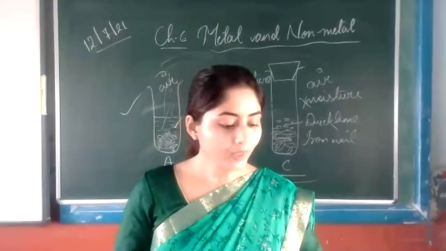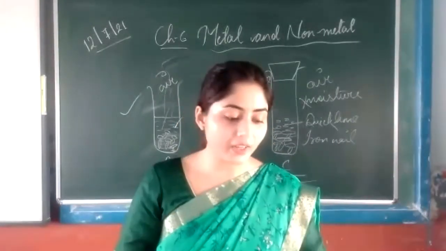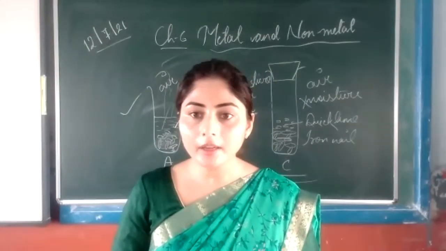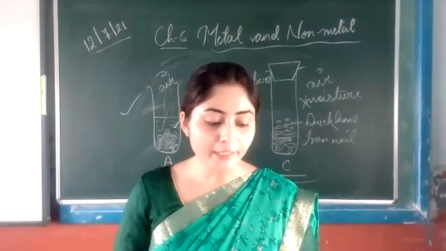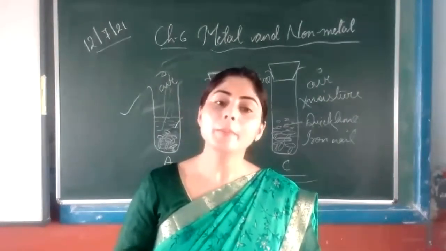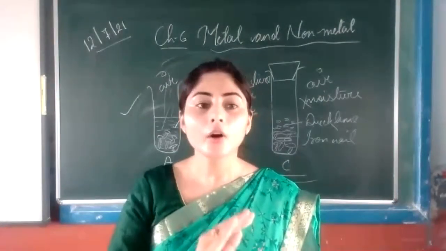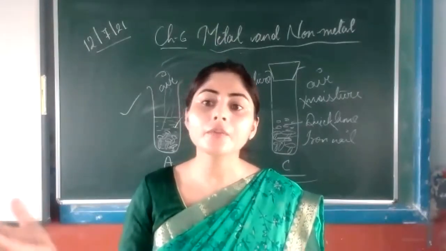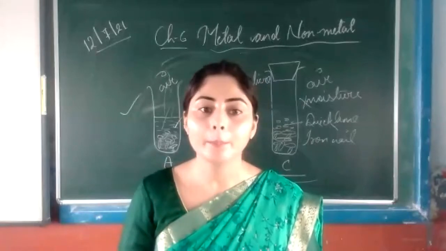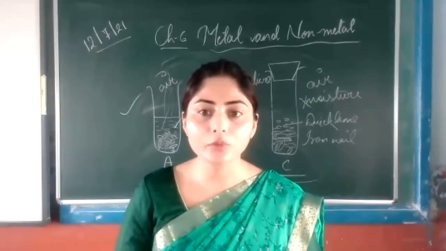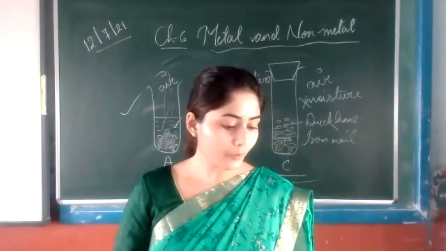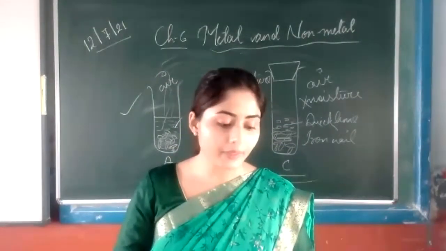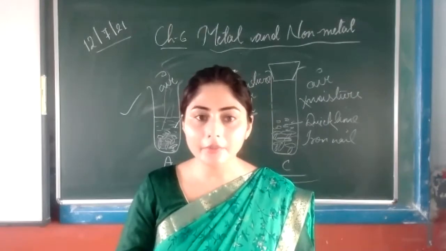Then the first point, come to painting: how we can protect from corrosion. Apply a paint. Paint will protect, or it can form a layer on the metal object, so that it will not directly come in contact with the air. So rust will not take place. This is also a prevention we can use. Then greasing: applying grease over the metal surface also protects the metal from chemical reactions.